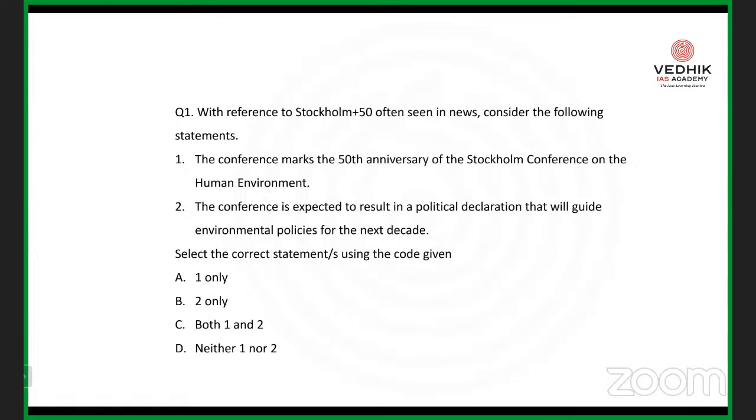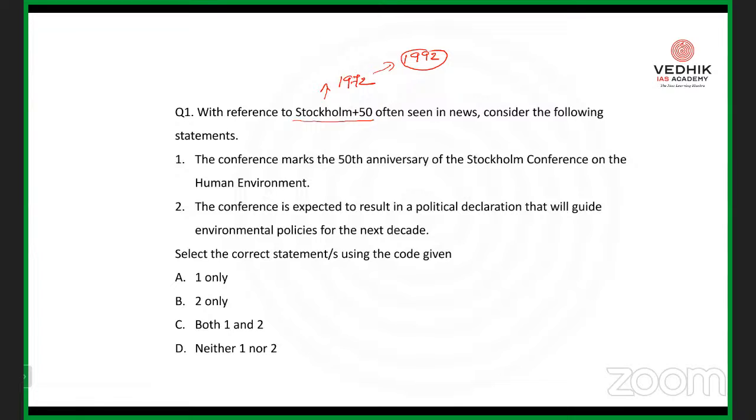Now, we are celebrating the Stockholm Convention after its 50 years, because it was held in the year 1972. And after 20 years, the United Nations Conference on Environment and Development was held in 1992. We call it the Rio de Janeiro, Brazil Conference.